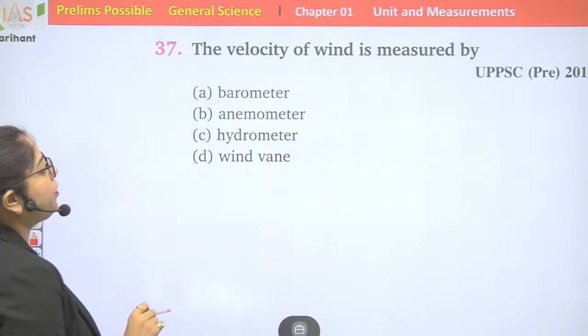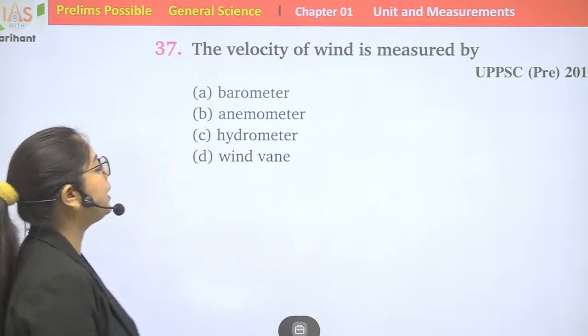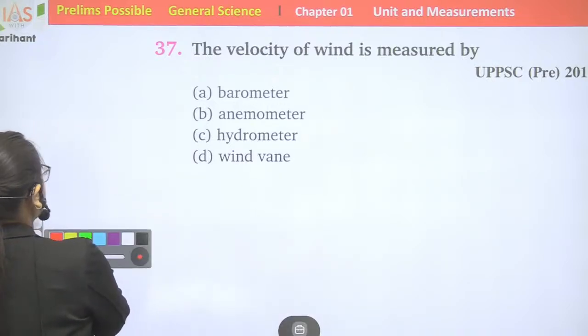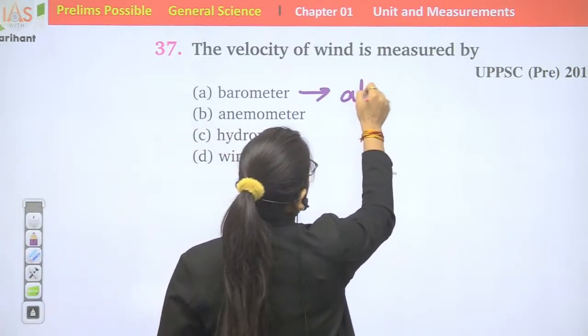The velocity of wind is measured by barometer, anemometer, hydrometer, wind vane. Barometer measures atmospheric pressure.